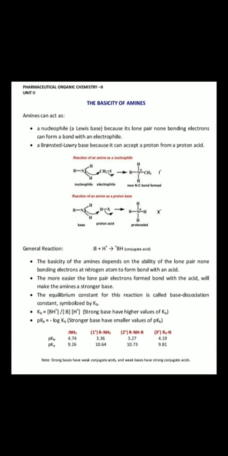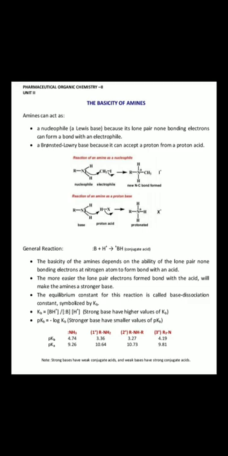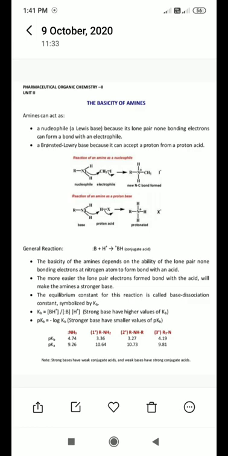General reaction. The basicity of amines depends on the ability of the lone pair of non-bonding electrons on the nitrogen atom to form a bond with an acid. As we discussed in the previous lecture, basicity means having a lone pair of electrons, and this non-bonding lone pair can easily be shared with an acid. By sharing this lone pair of electrons, it acts as a base.